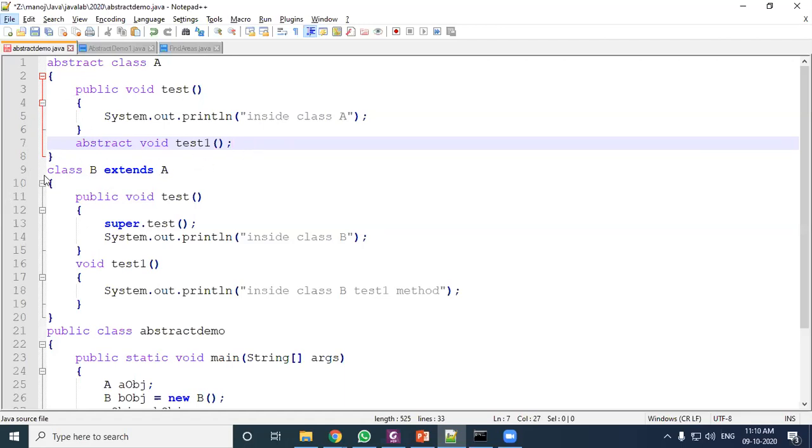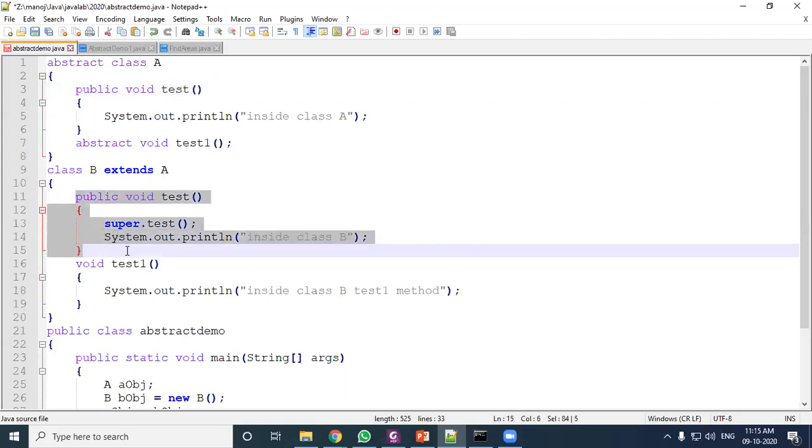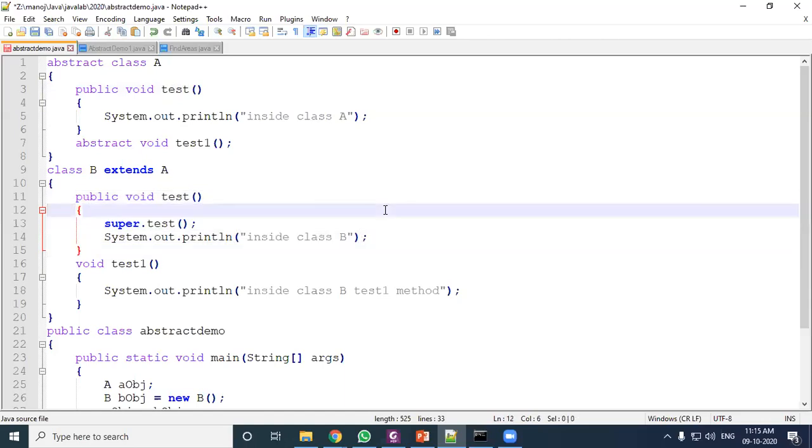Okay, then class B is extended from class A. Then here the test method is there. Just see here, the test method is again redefined. So when the method is already there in the base class, and it is again in the derived or inherited class, then that concept is called what? When a method with the same signature is available in the base class and also in the derived class, that is called function overriding.